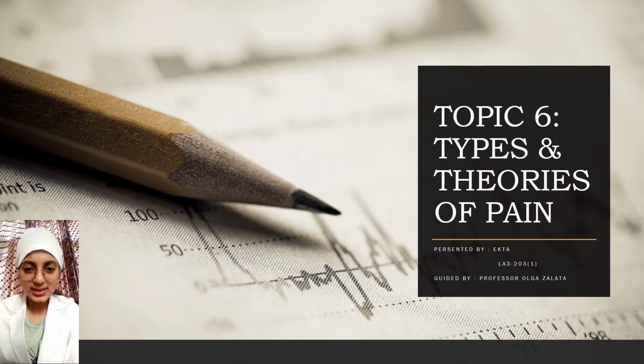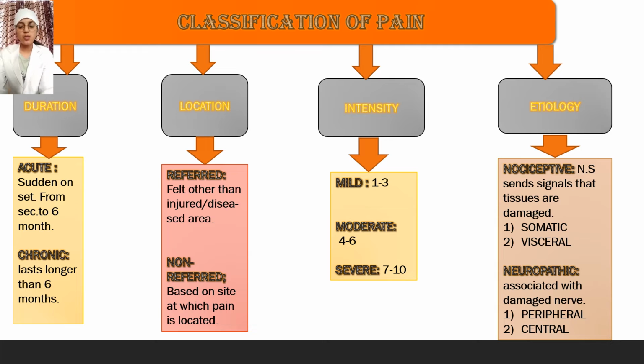Today, my topic is types and theories of pain. Let's start with the classification of pain. The first one is duration: acute or chronic. Acute is a sudden onset of pain that lasts for seconds to 6 months. Chronic pain lasts for more than 6 months.